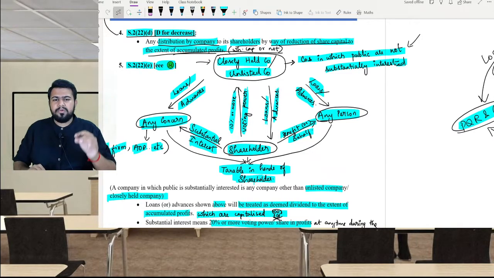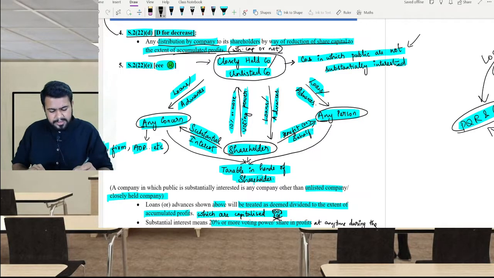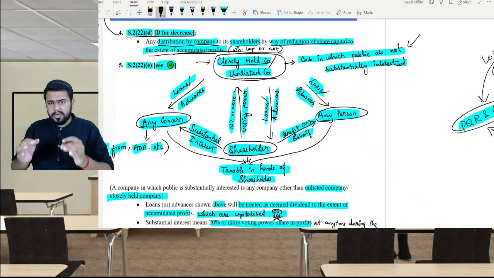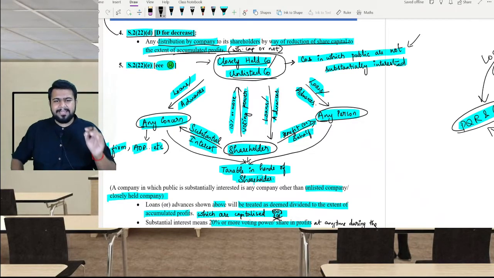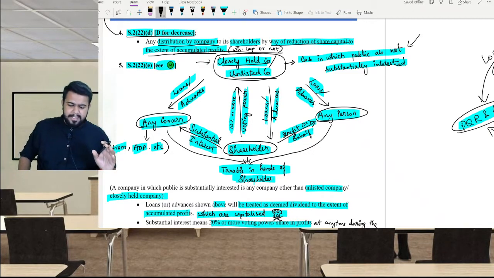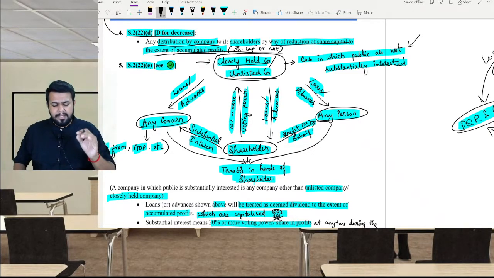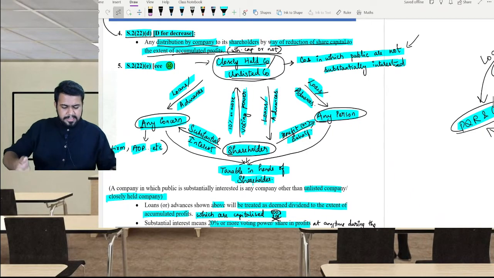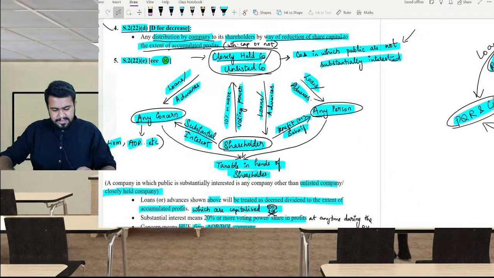However, 222E is applicable only to closely held company or unlisted company. Closely held company or unlisted company, that is basically the company in which the public are not substantially interested. Now, when is this section applicable?